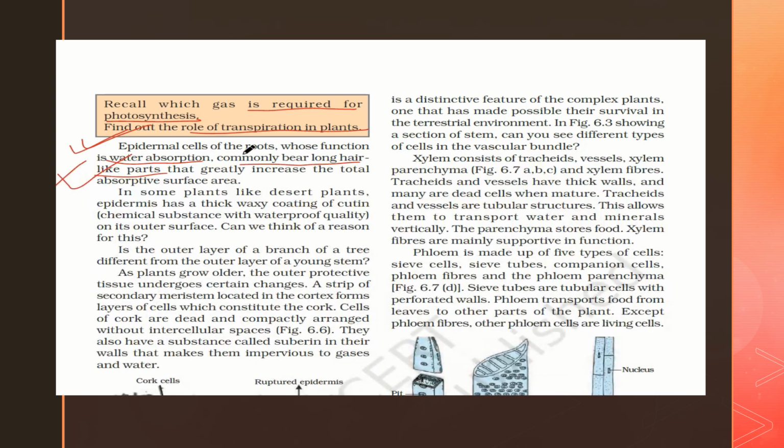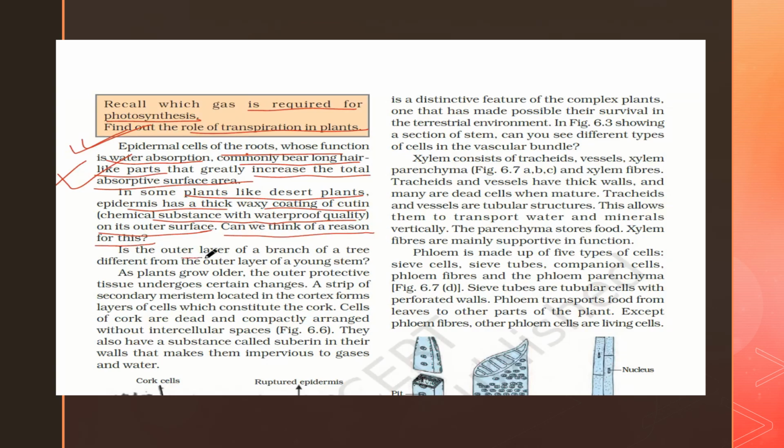The epidermal cells of roots, whose function is water absorption, commonly bear long hair-like parts that greatly increase the total absorption surface area. In some plants, like desert plants, the epidermis has a thick waxy coating of cutin, a chemical substance with waterproof quality, on the outer surface. Can we think of a reason for this?